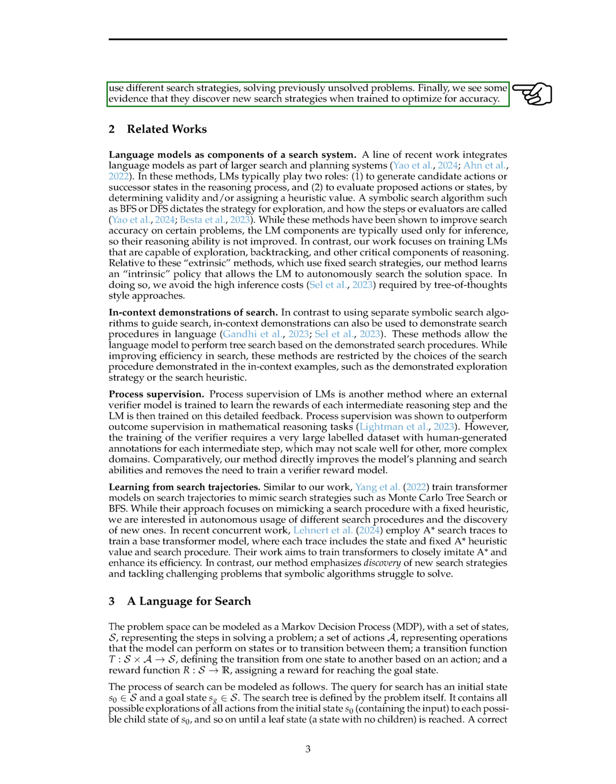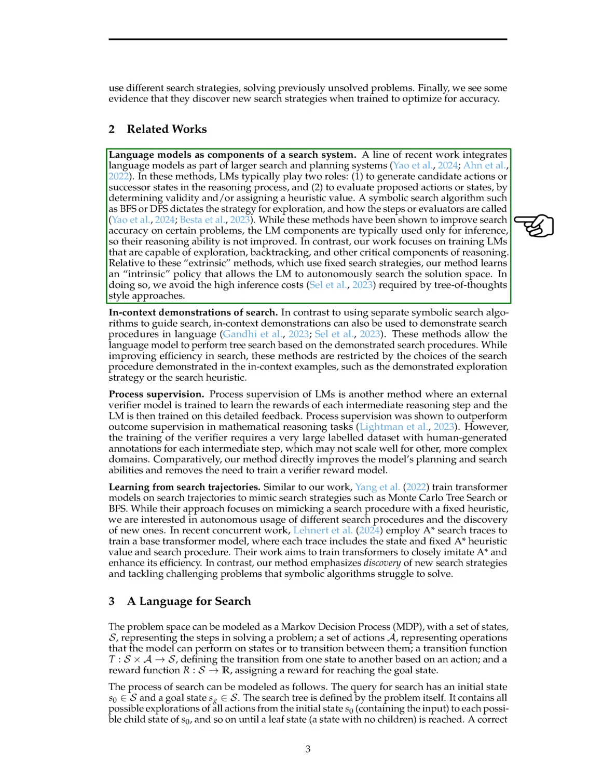In related works, previous methods integrated language models into search systems to generate actions and evaluate states. However, these methods primarily focus on inference, lacking improvement in reasoning abilities. In contrast, our approach trains language models to explore, backtrack, and reason effectively, learning an intrinsic policy for autonomous search. This eliminates the high inference costs associated with fixed search strategies.